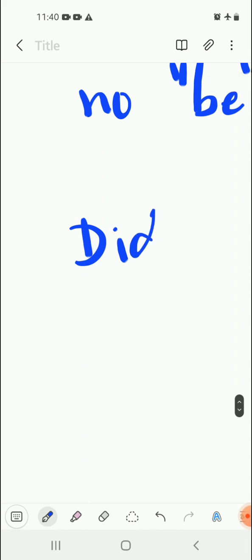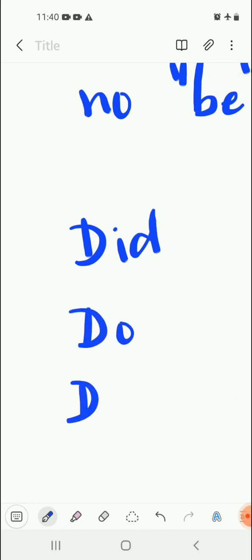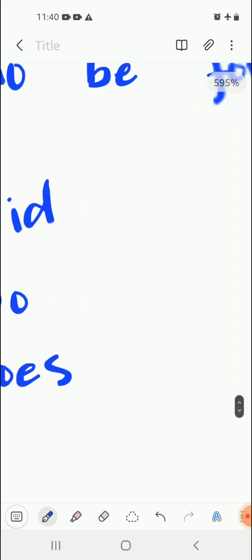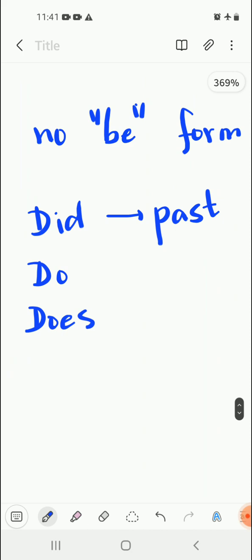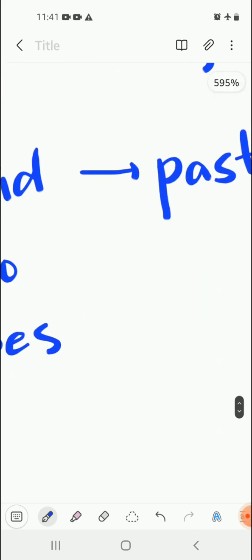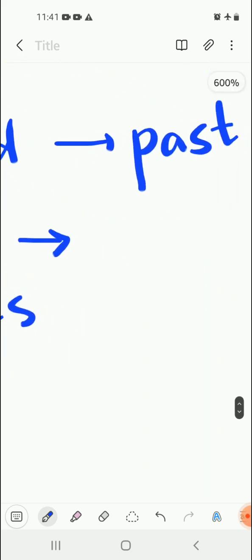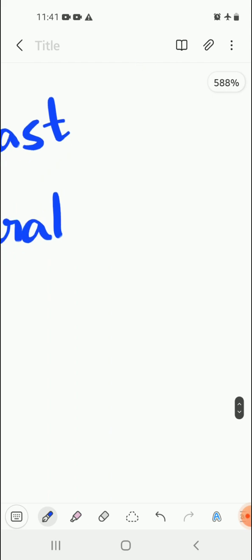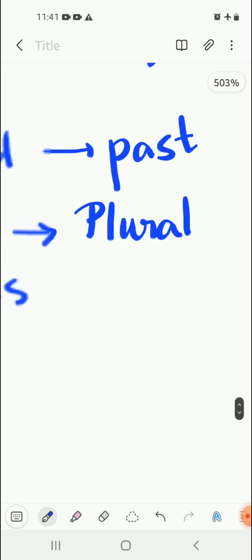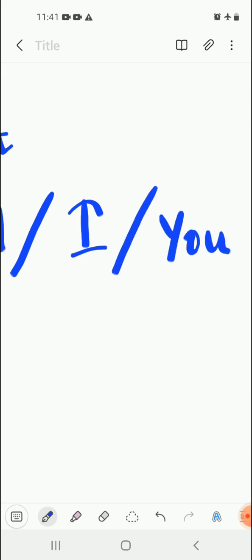did, do, or does. Did is used when the verb is in past tense, so that time the question begins with did. Do is used when the subject is in plural form, like "they do not", "the friends do not", or in case there is an I or you, like "you do not", "I do not".